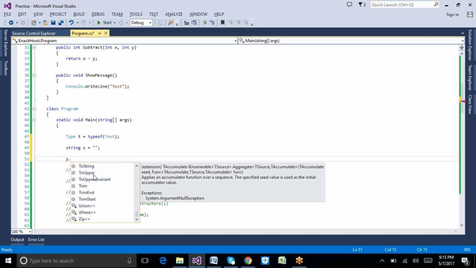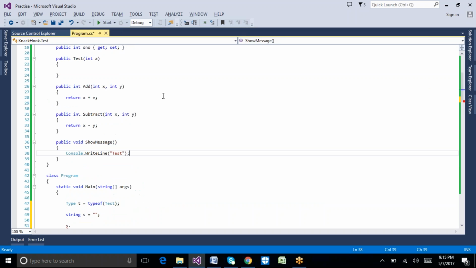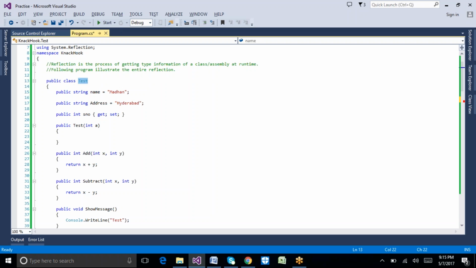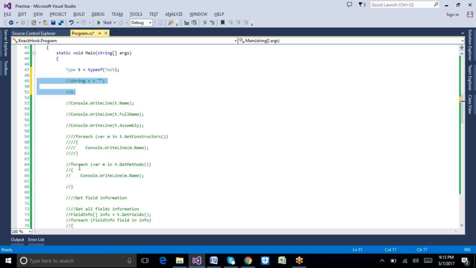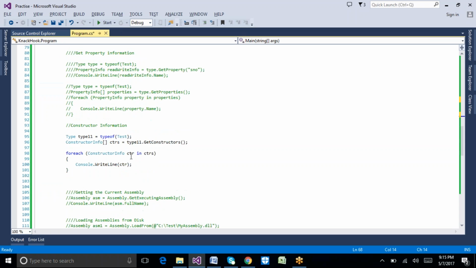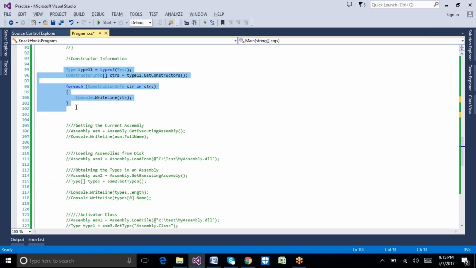Previously we were able to see what methods are available in our test class, right? Add method, subtract method, and show method. Let's see that one again. So here, let's get all methods, right? Let's place this, Control K, Control U, and let's remove this.